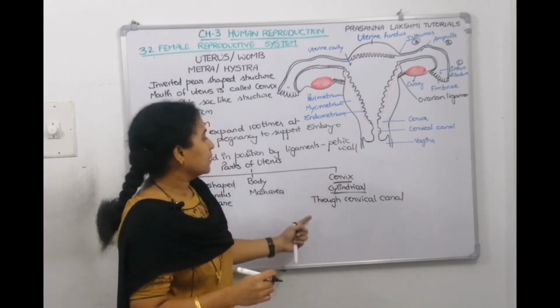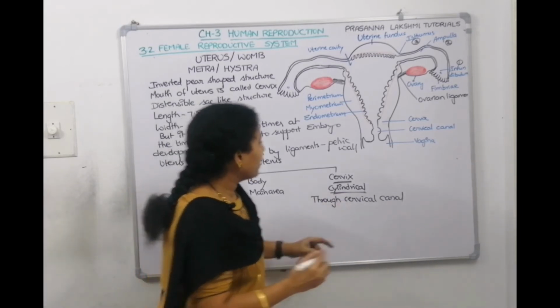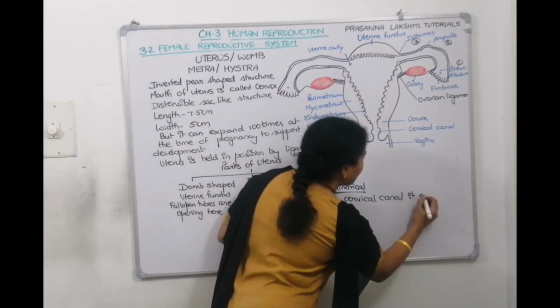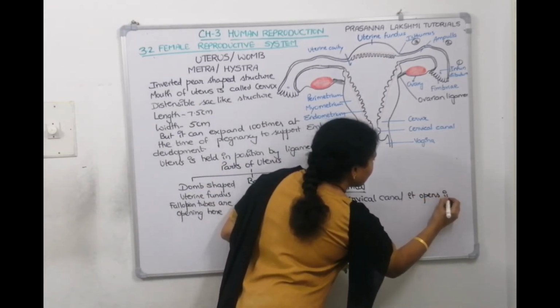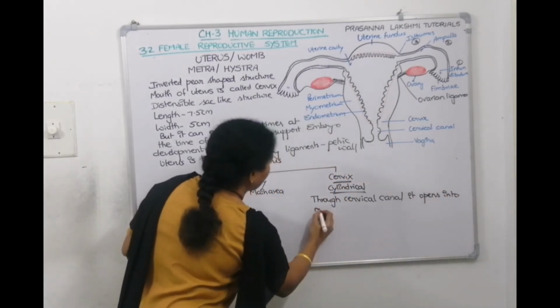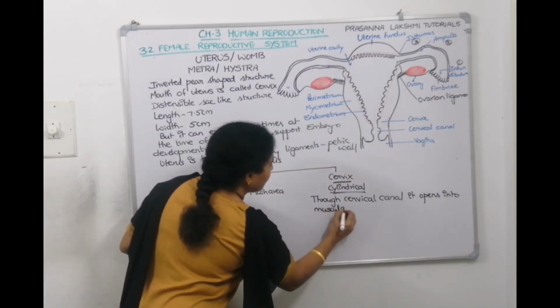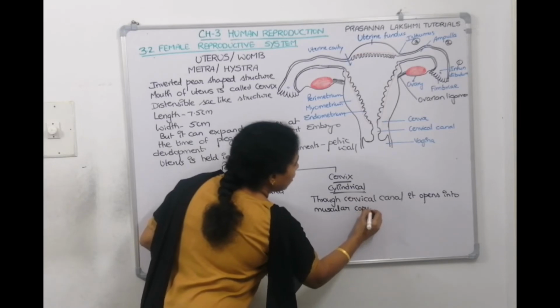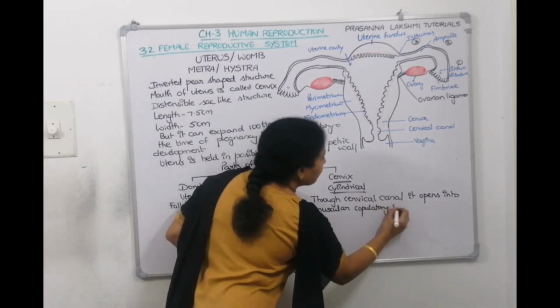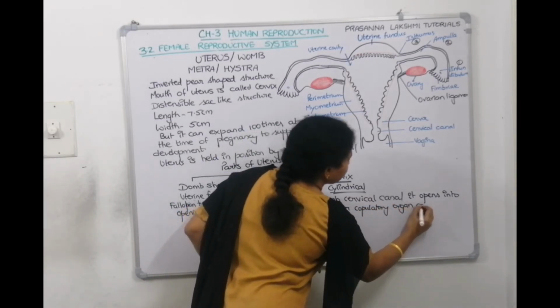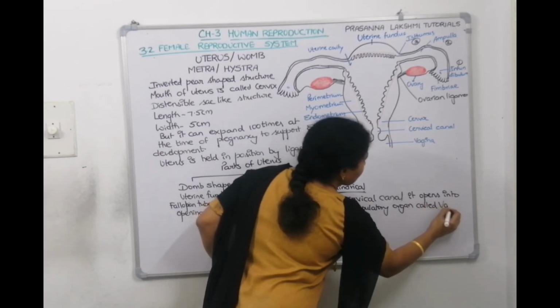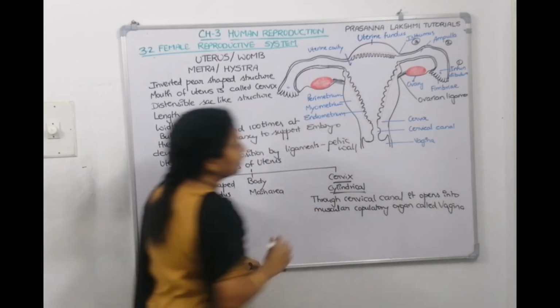Cervix, which is cylindrical, through the cervical canal, opens into the muscular copulatory organ called vagina. What is it called? It is called vagina, right?